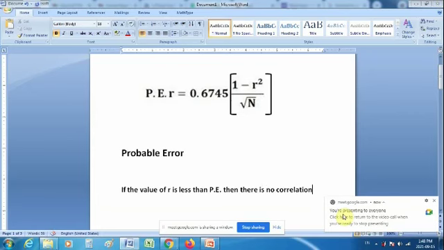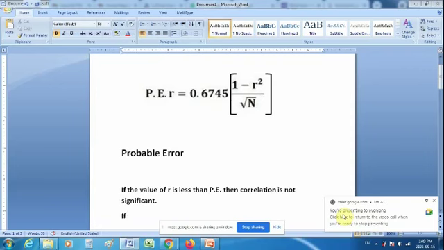Or you can say, instead of writing no correlation, we'll say then correlation is not significant. If the value of r is less than probable error, then we can say the value of r is not at all significant. Correlation is not significant.